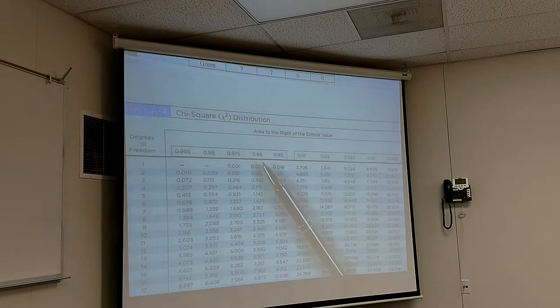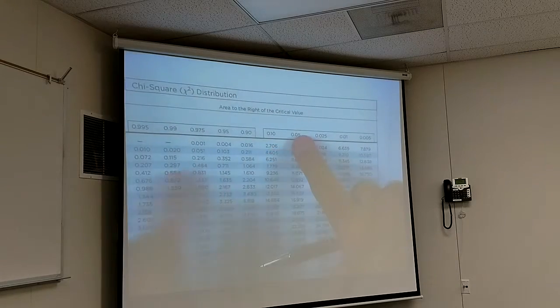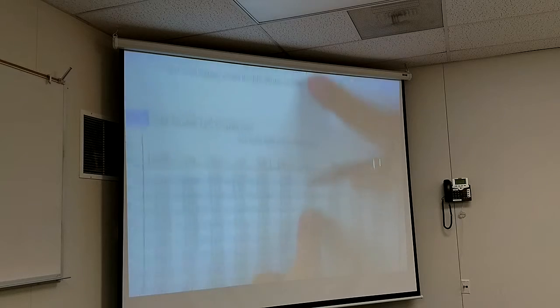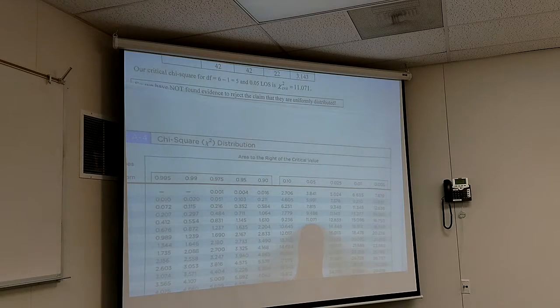Alpha's 0.05. So I got alpha of 0.05 and degrees of freedom of 5. So if I look here, 0.05, degrees of freedom is 5. That's where I got 11.071 from. Right there.